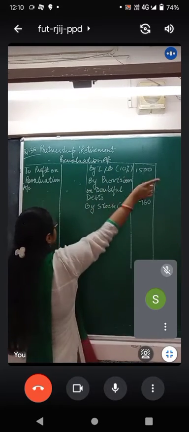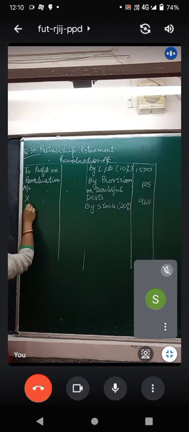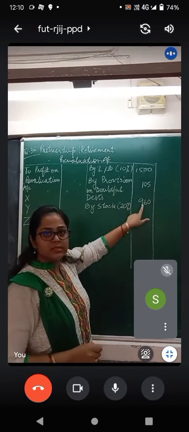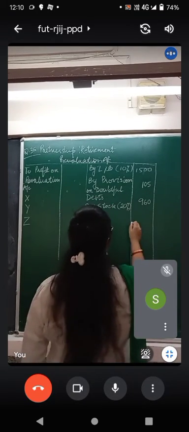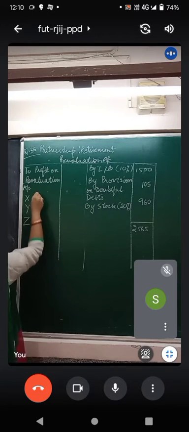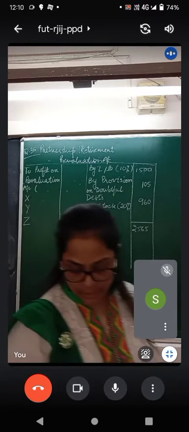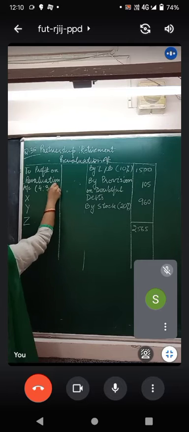Particulars amount, please mention. Profit on revaluation for X, for Y and for Z. 1,500 plus 960 plus 105. This is rupees 2565. And this 2565 will be distributed amongst X, Y, Z in their old profit sharing ratio, which is 4:3:2.